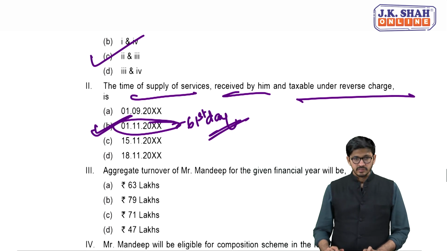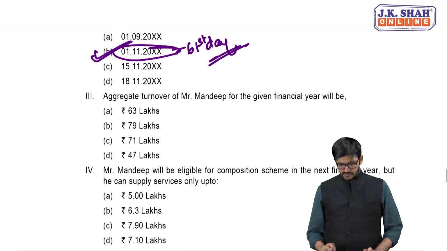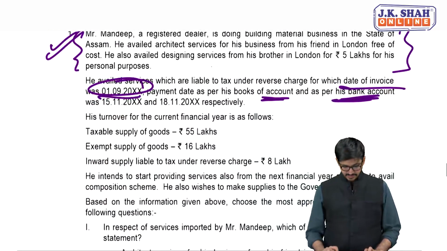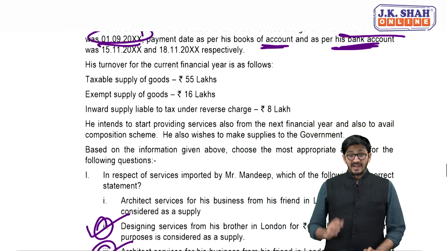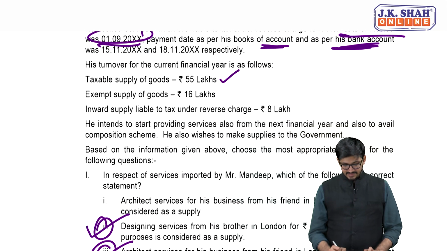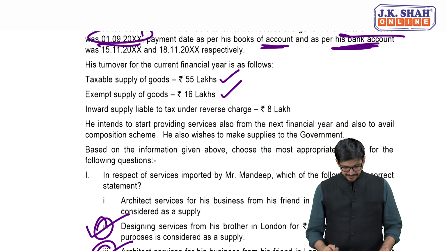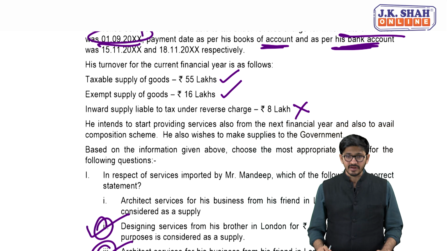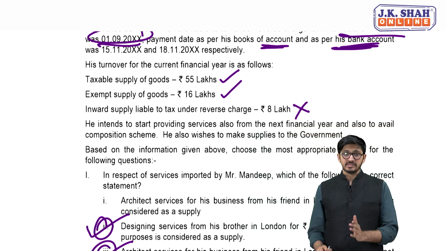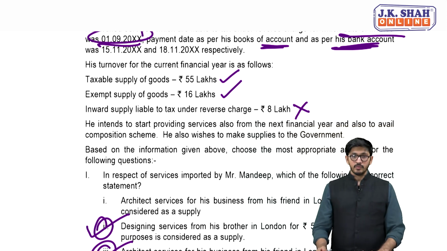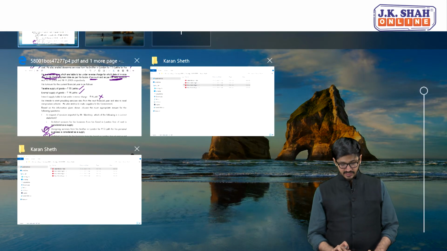Quite easy actually. Okay, what is the aggregate turnover of Mr. Mandeep for the given financial year, my dear friends? Let's check. So the taxable supplies actually happen to be 55 lakhs. The exempt supplies happen to be 16 lakhs, which you also include in the aggregate turnover because these are all outward supplies. Inward supply, no, this is a big no. You will never include this. So 55 plus 16 makes it to 71, my dear friends. Yes, we can say that 71 lakhs is actually the aggregate turnover.